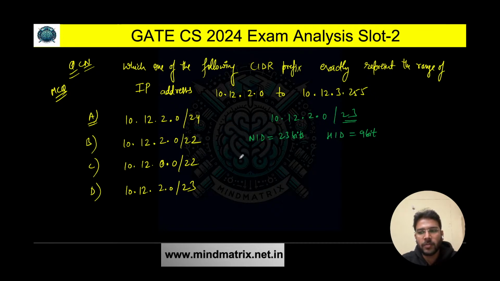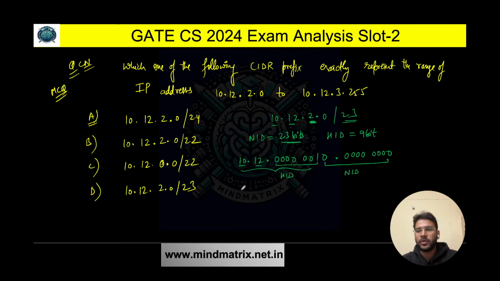So if I talk about this option D, here we have 10.12.0000 0010.0, because we have 2 here. So 23 bits for NID: 8 bits, 8 bits, 16 bits, and here except 1 bit, all bits belong to the NID bits. So here we can say 8, 8, and 7 bits, that is 23 bits for NID, and then we have 8 bits here. So a total of 9 bits belong to the host ID. I hope it is clear.